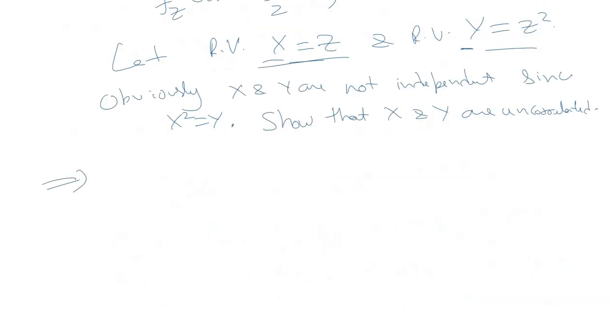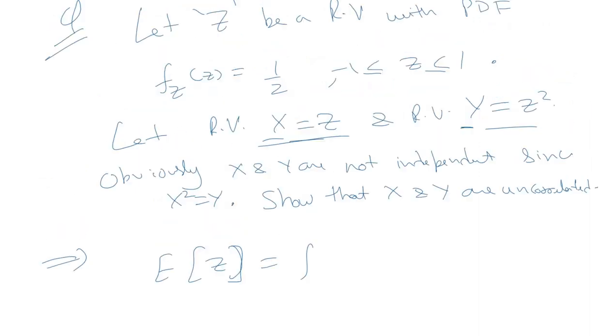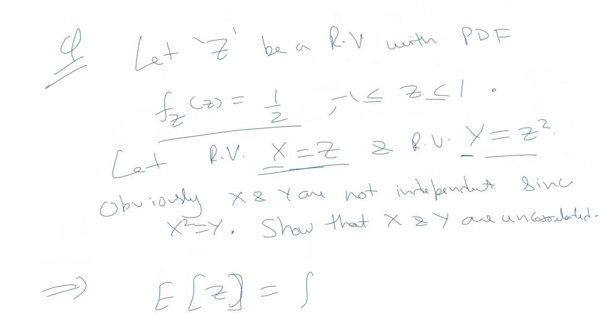Let us attempt this question. Expectation of z will be equal to integration. We are given the PDF of z, that is 1 by 2 into z, ranges from -1 to 1, and if you solve it, it comes out to be z square by 2, range -1 to 1, it comes out to be 0.